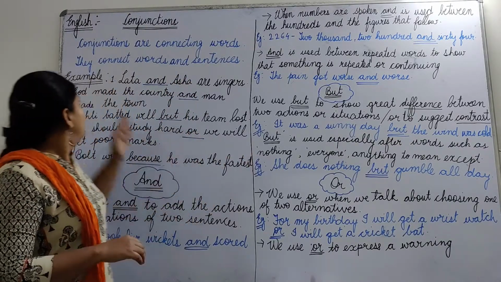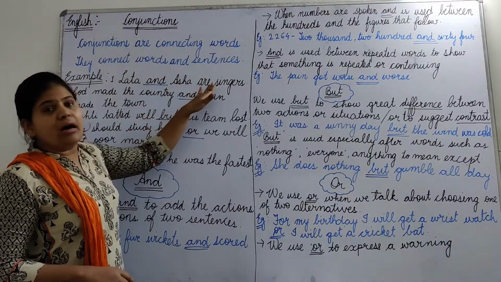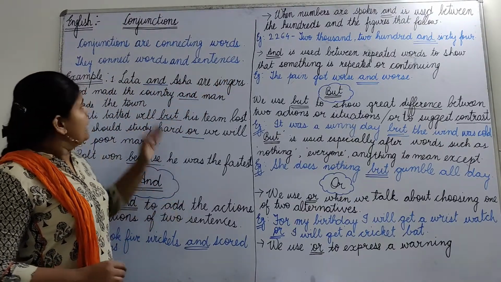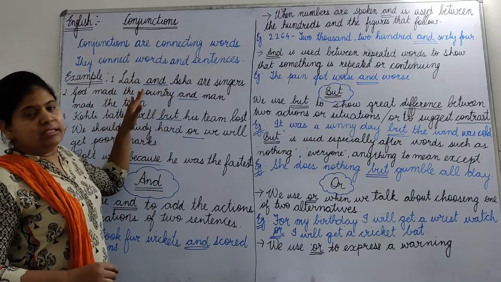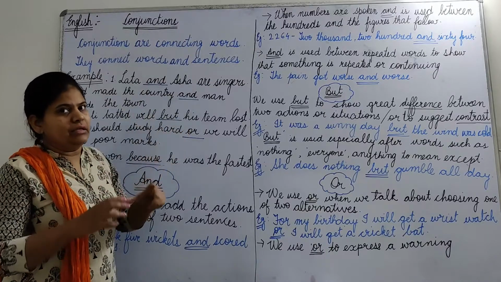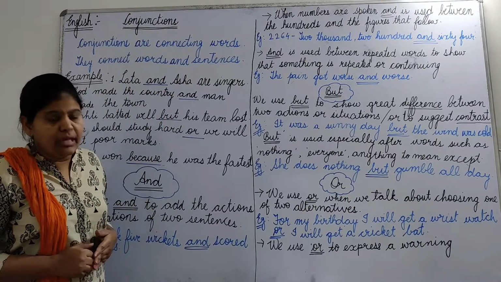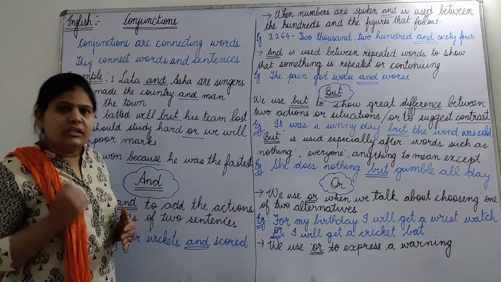Okay, now look at these examples here. Lata and Asha are singers. Okay, in this sentence, these two words, Lata and Asha, got connected when we used the word and in between. Okay, so and is a conjunction.